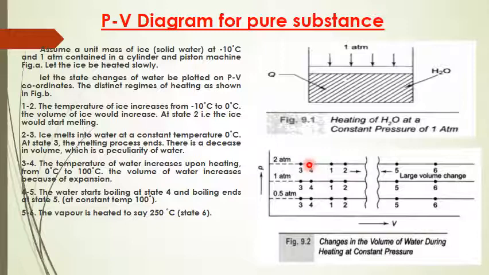Now from 3 to 4 the volume will start to increase. The temperature of water increases upon heating from 3 to 4, from 0 degrees Celsius to 100 degrees Celsius. The volume of water increases from 3 to 4 because of expansion. From 4 to 5, the water starts boiling at state 4 at 100 degrees Celsius, and ends at state 5 at a constant temperature of 100 degrees Celsius. From 5 to 6, the vapor is heated, say up to 250 degrees Celsius, which means more than 100 degrees Celsius at state 6.